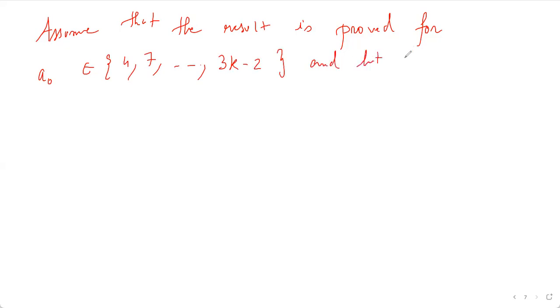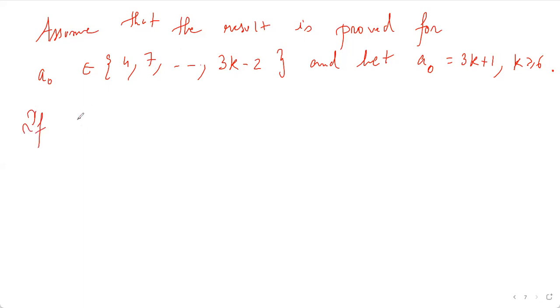And let a naught be equal to 3k plus 1, where k is greater than or equal to 6. Otherwise, for the lesser cases, we are done. So now again, the same approach as we did in the first step. That is, there are two things: this 3k plus 1 is a perfect square or not.